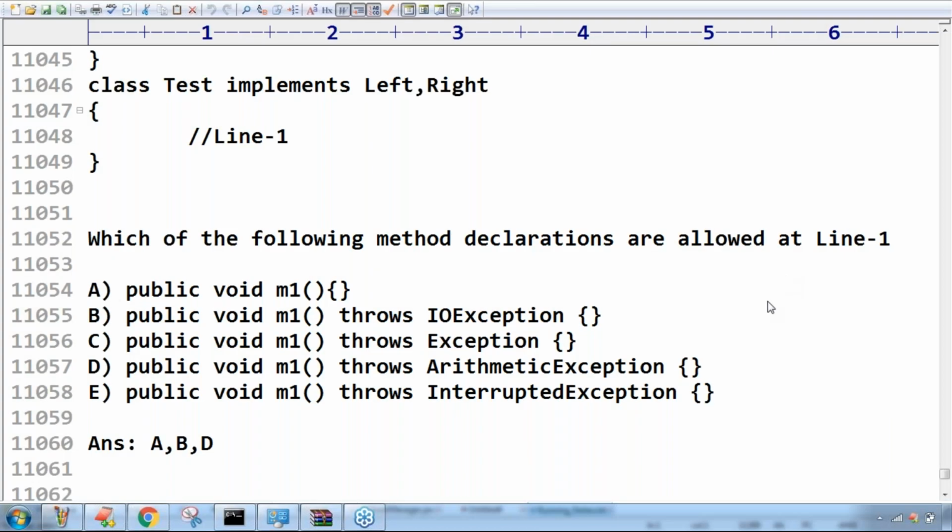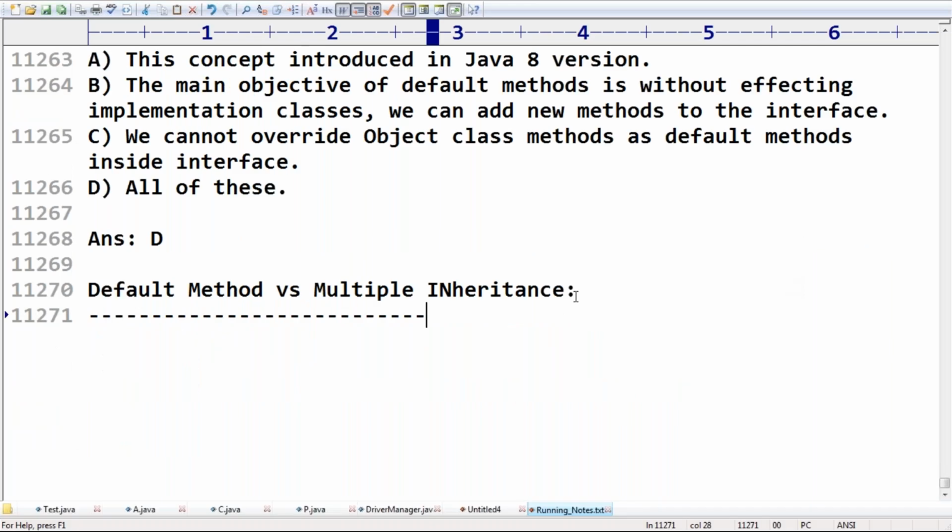So you require to take very special care about this one. Do you know what is the important thing? What should you people be aware of? Default method versus multiple inheritance. It is a bit dangerous combination. Multiple inheritance is a very dangerous concept. Take special care about this one.